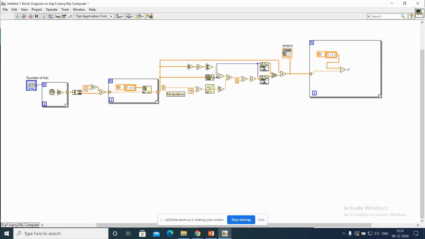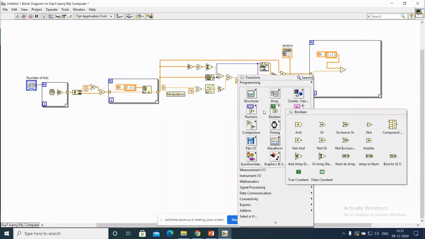From those 4 symbols, I'm trying to find the magnitude. Generally, how do you find the magnitude of complex numbers?